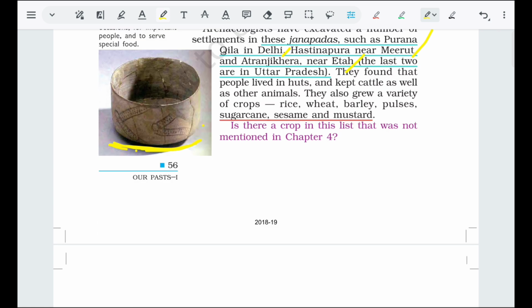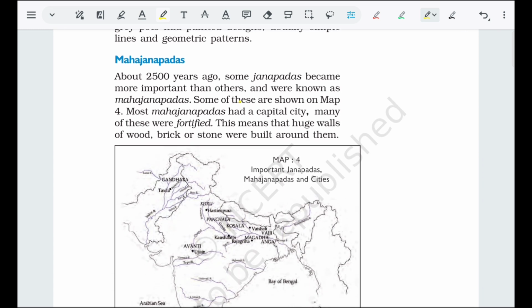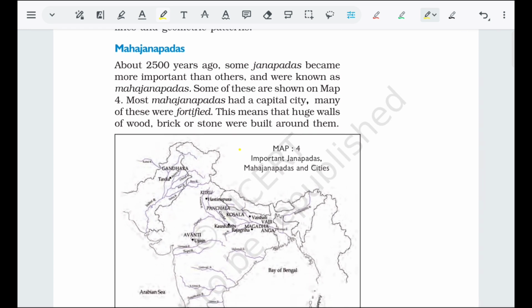They also grew a variety of crops in Janpad. Rice, wheat, barley, pulses, sugarcane, sesame and mustard are the important ones. So what are now Mahajanpadas? Mahajanpad means a Janpad which is more important. They become Maha.